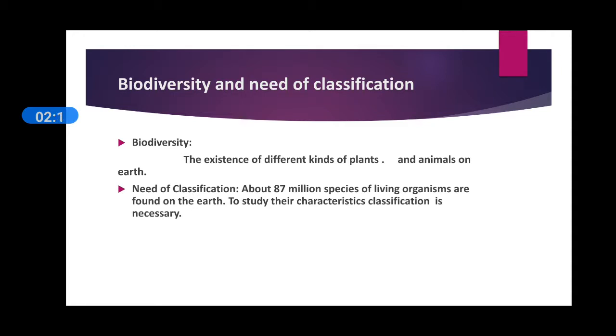Now what is the need for classification of different organisms present on the earth? We all know that about 87 million species of living organisms are found on the earth, and to study their characteristics we have to classify them into different groups and subgroups. To study the living organisms, they are classified into different groups. Now that we know about the classification and its need, the next part is history of classification.